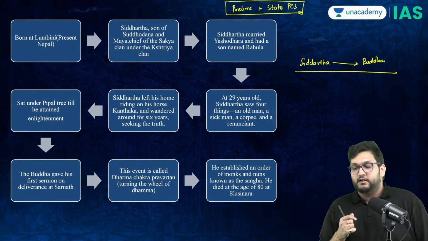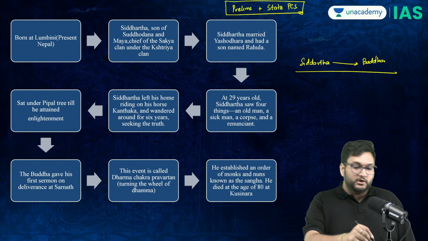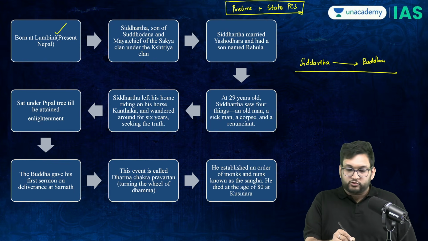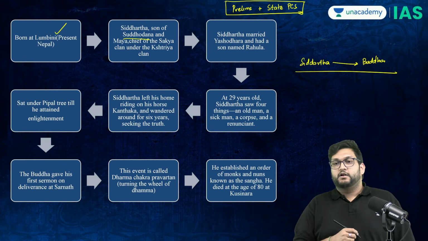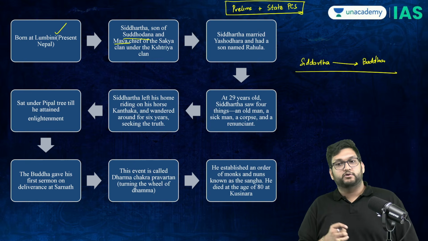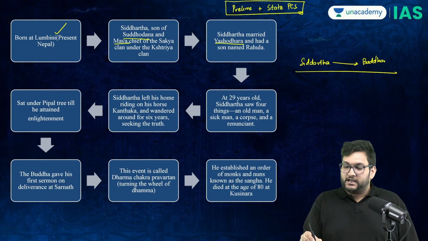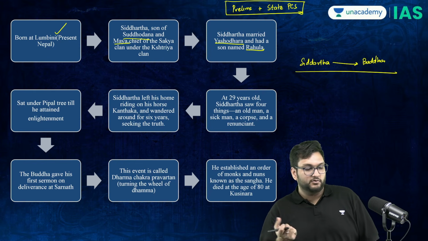For example, Siddhartha was born in Lumbini. He was born to Suddhodana and Maya. He comes from the Shakya clan, Kshatriya community. He is a Kshatriya himself. He is married to Yashodhara and had a son, Rahula or Rahul.